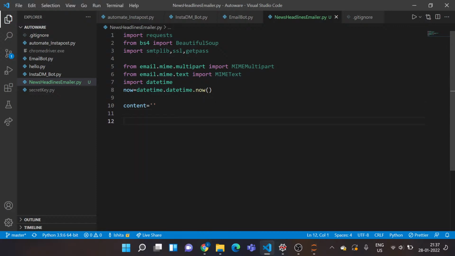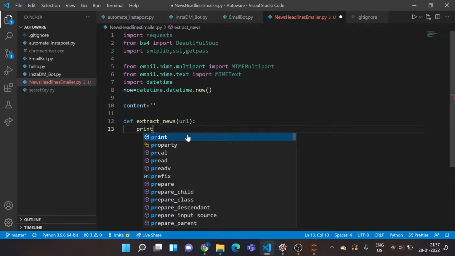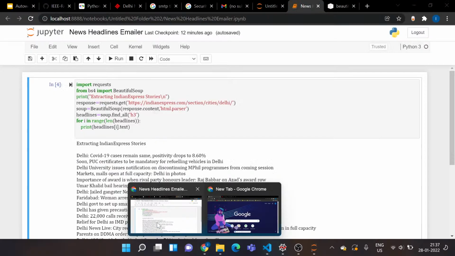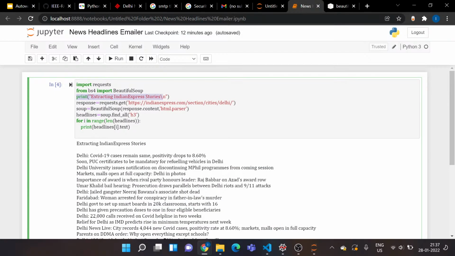Now I'll create one function that would extract my news from that website. I want to pass in my URL as a parameter. I want to say print, and I'll actually copy it from here. Print extracting Indian Express stories.